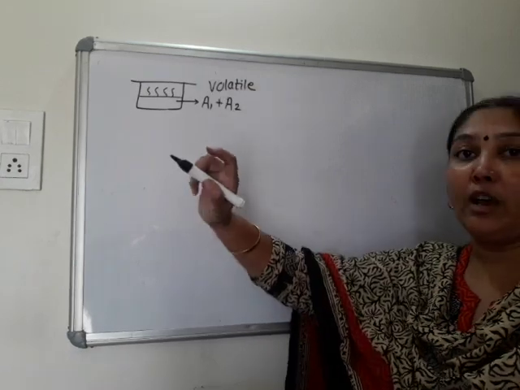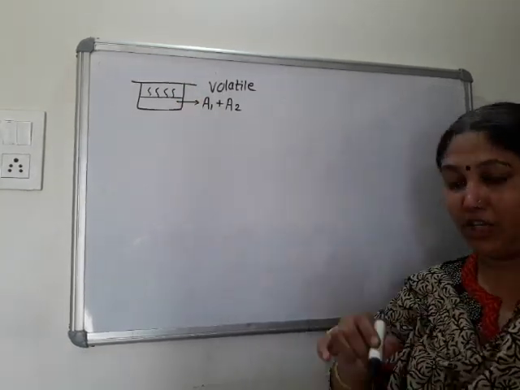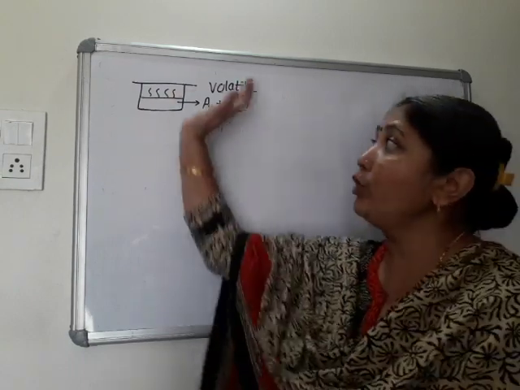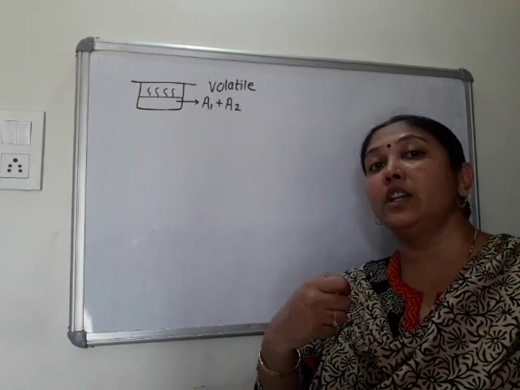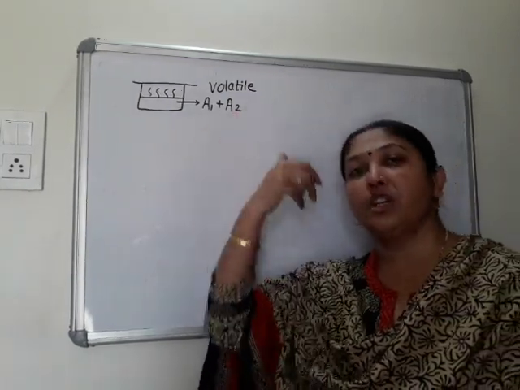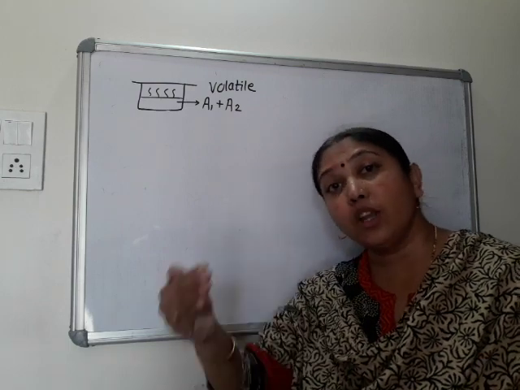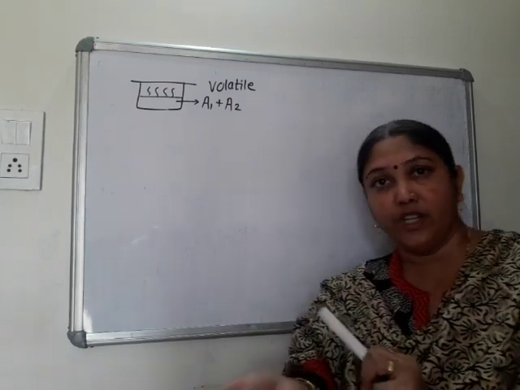Okay. And what will happen? The rate of evaporation will be higher in the beginning. This vapor will try to push that piston in the upward direction, but they are not energetic enough to push it. So they lose their energy in pushing that piston and they come back to liquid state.